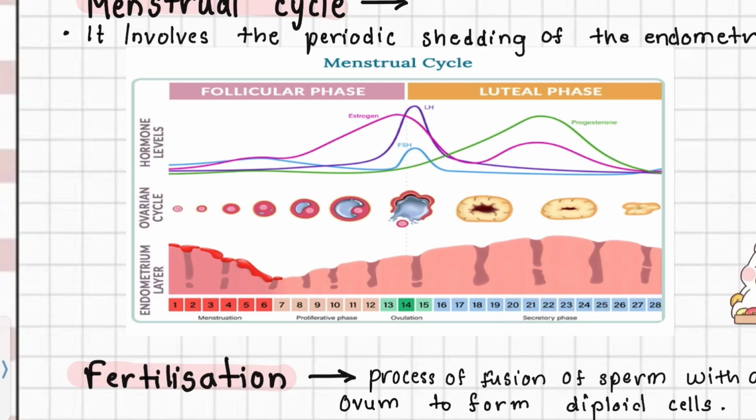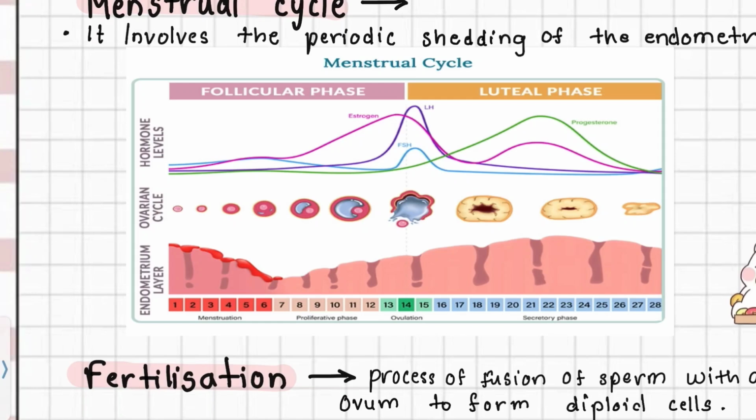Meanwhile, changes also happen in the ovary due to the increase of FSH. The follicle starts growing in the follicular phase, and then in the ovulatory phase ovulation happens and the Graafian follicle ruptures and forms corpus luteum in the luteal phase. ये सारे events hormones के वजह से होते हैं.